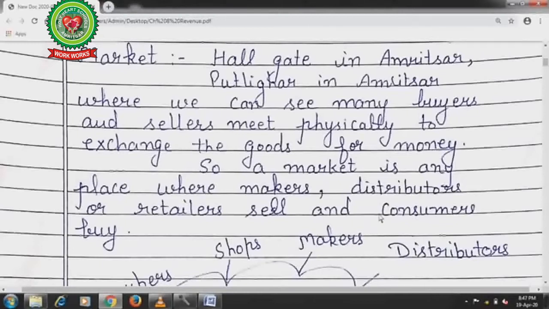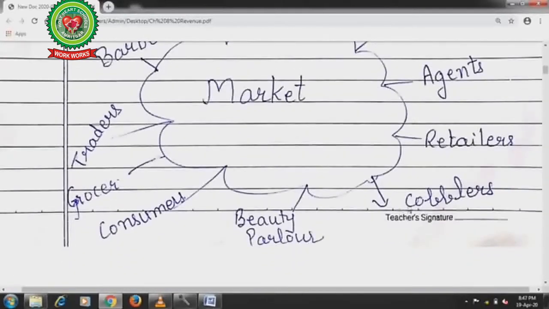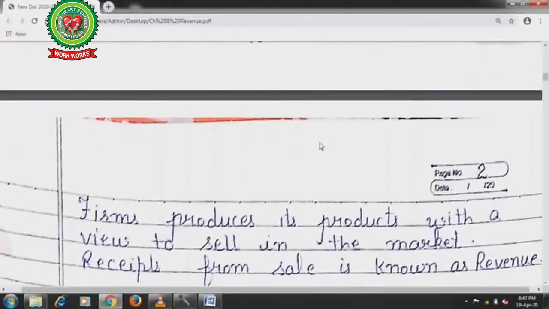Now in the market what can you see? Shops, makers, distributors, agents, retailers, share brokers, cobblers, beauty parlors, consumers, grocers, traders, barbers, and a number of other people and things like hawkers and vendors. Hope you have clarity about the market.